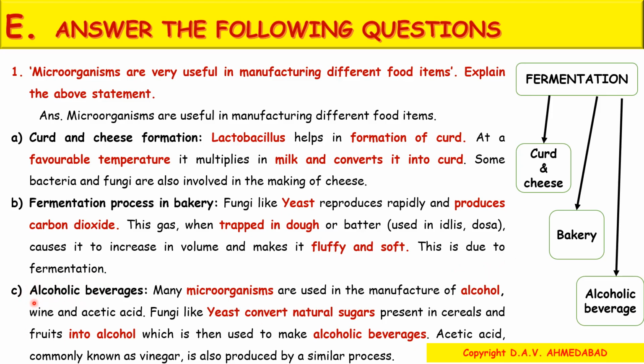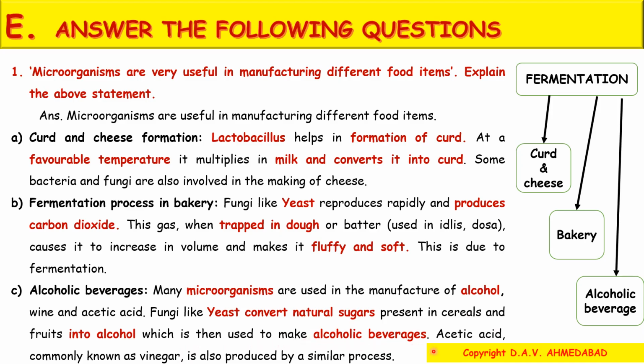C. Alcoholic beverages. Many microorganisms are used in the manufacture of alcohol, wine, and acetic acid. Fungi like yeast convert natural sugars present in cereals, fruits into alcohol, which is then used to make alcoholic beverages.